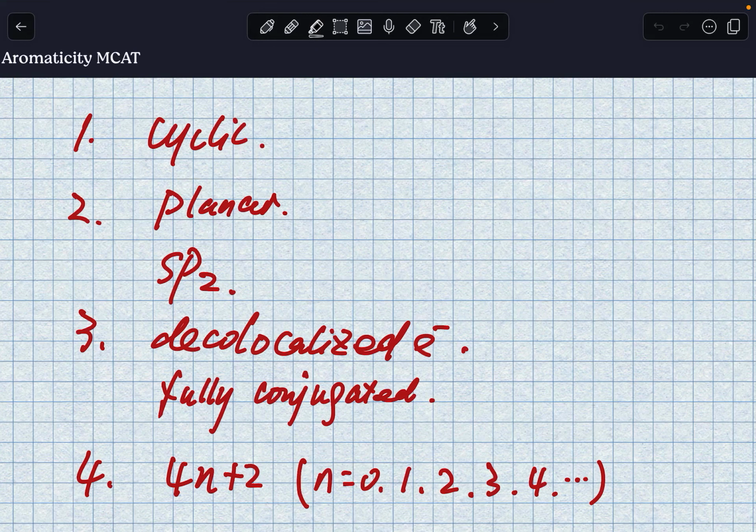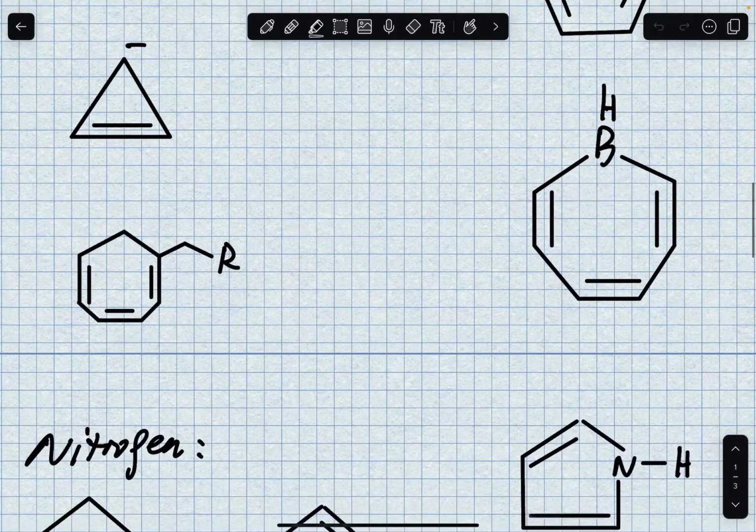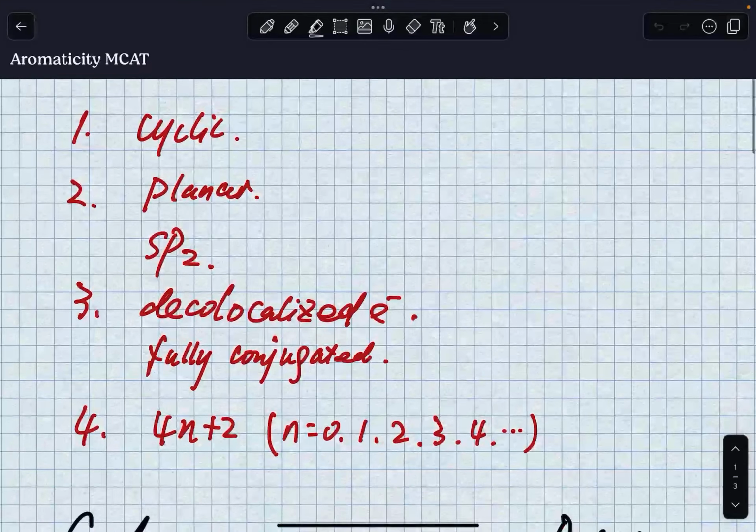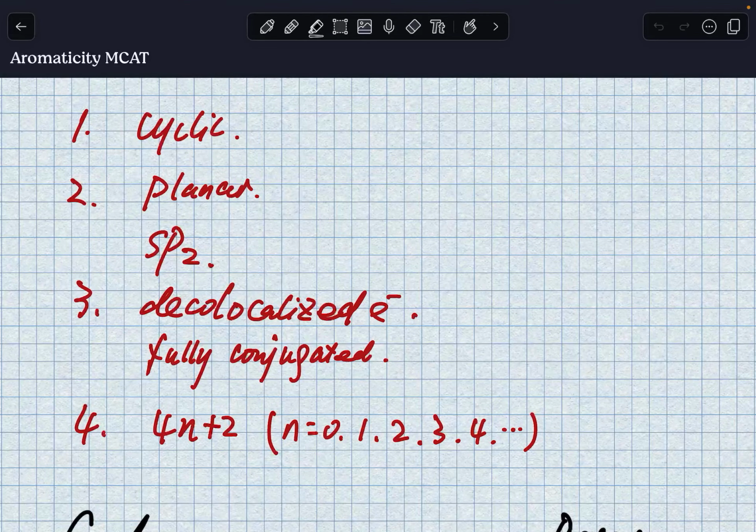Today I want to talk about aromaticity. This is pretty high yield on the organic chemistry part. And then I will give you some examples after we quickly go over the criteria for a compound to be aromatic. All right, so let's dive right into this.